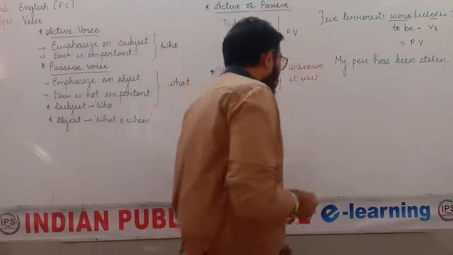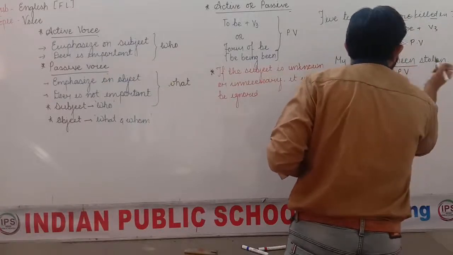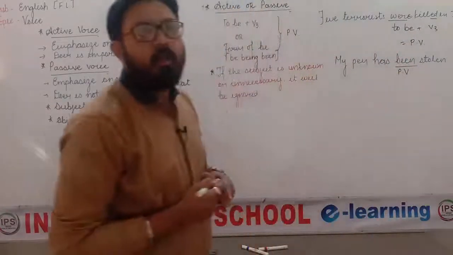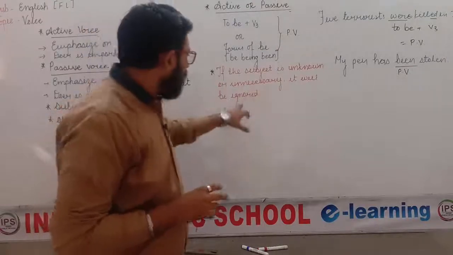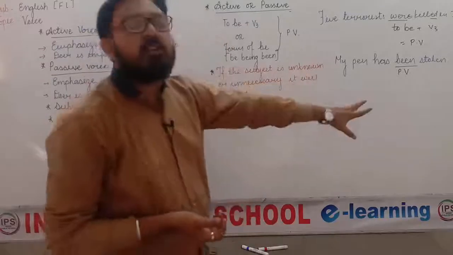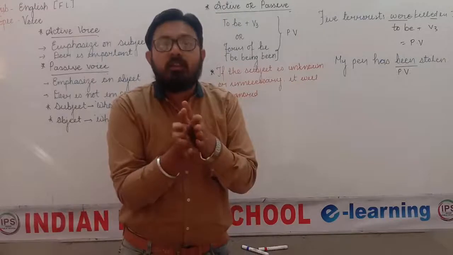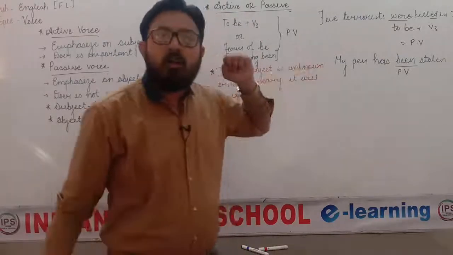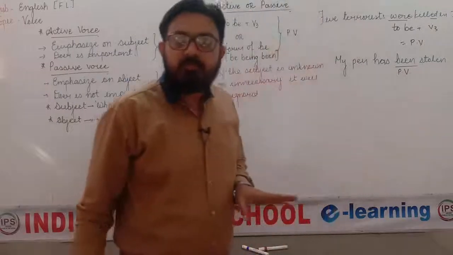Look at the sentence first. A form of be is used, that means the sentence is passive voice. But look, we have not used by plus subject at the end of the sentence. We have ignored the subject. Why? The subject is unknown. My pen has been stolen. That means we do not know who has stolen the pen. If the subject is unknown, then we will ignore the subject.